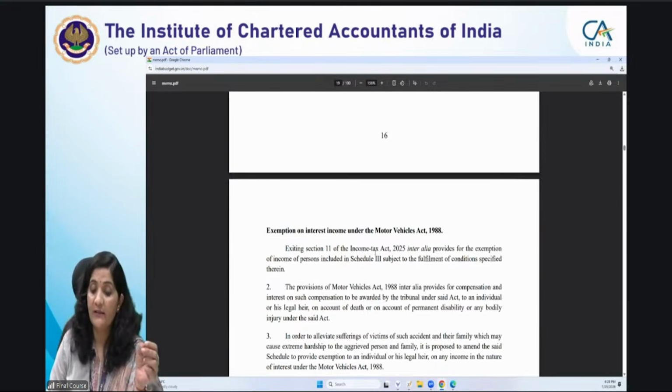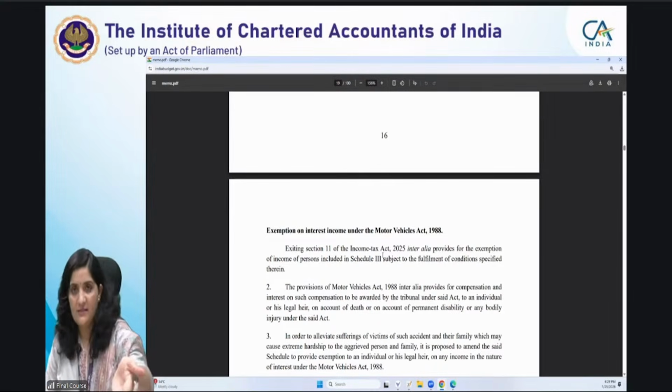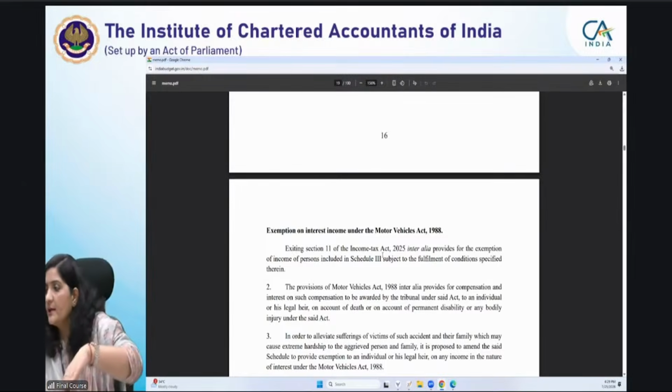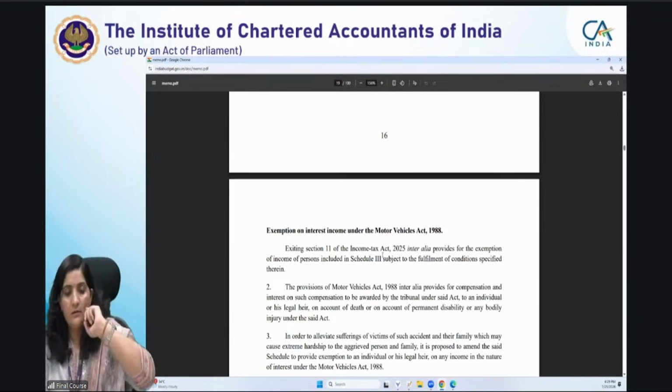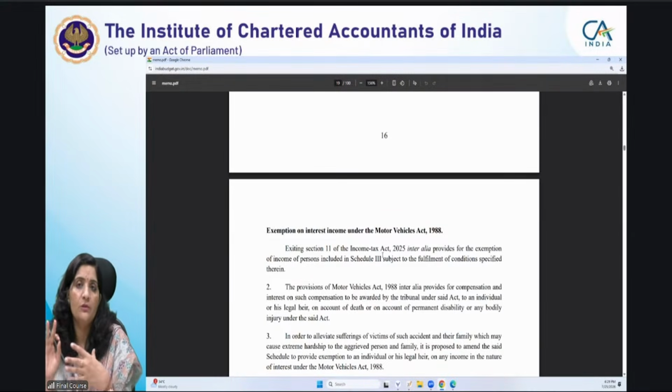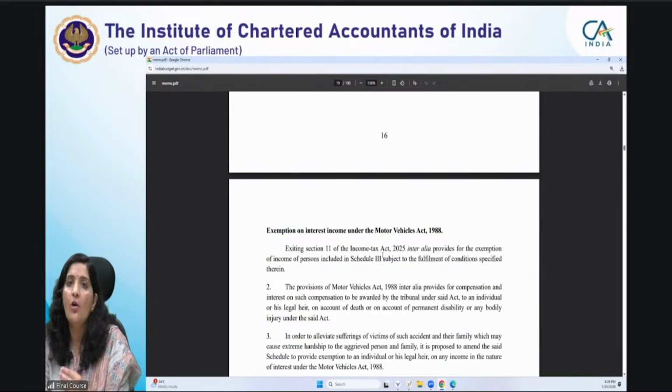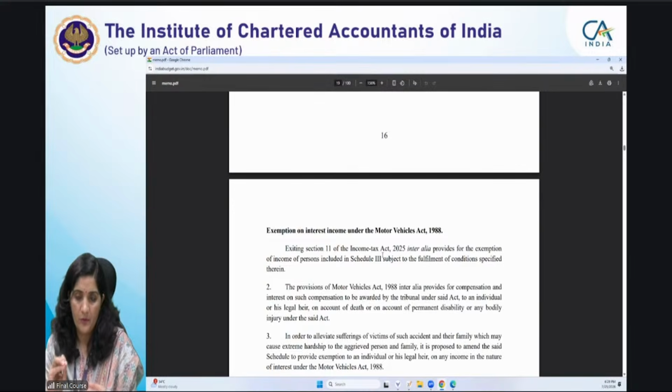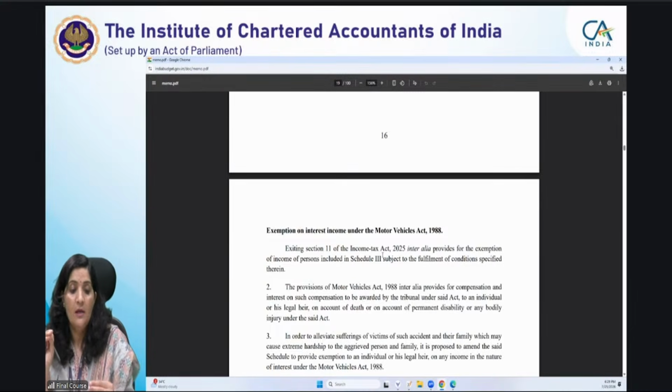Existing section 11 inter alia provides exemptions. अभी हम यही आज डिस्कस करने का, हमारा टॉपिक यही है, luckily, that we are going to discuss these exemptions, provisions and there are certain schedules. We will be understanding how to read the new act. First of all, we should understand how to read the new act because the methodology to read the act now has been changed. Okay, that we are going to discuss.